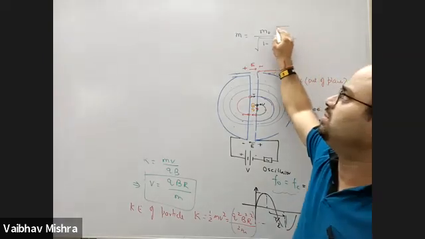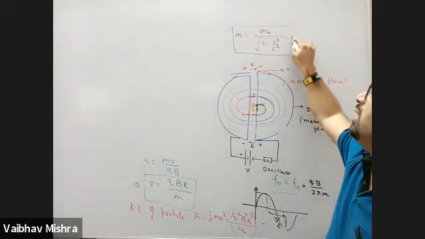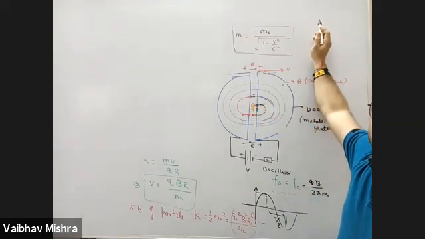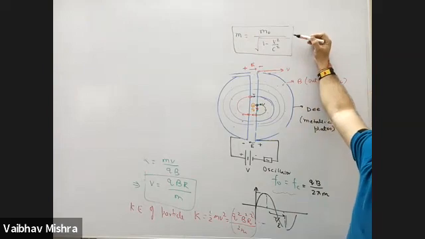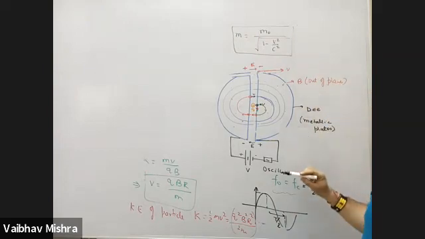So mass becomes relativistic mass. Means electron speed increases closer to the speed of light, which causes the change in mass. If there is a change in mass, we also require to change the frequency of this oscillator.